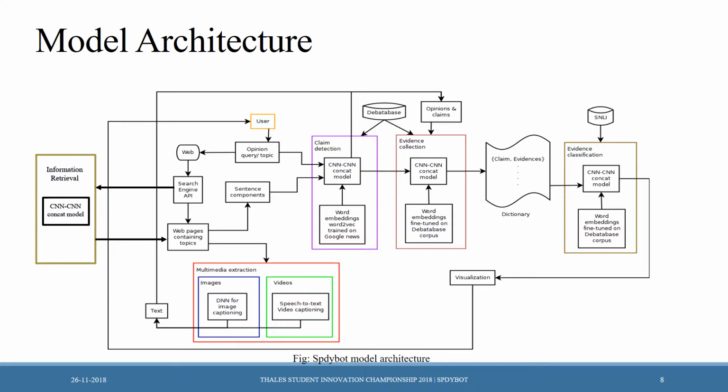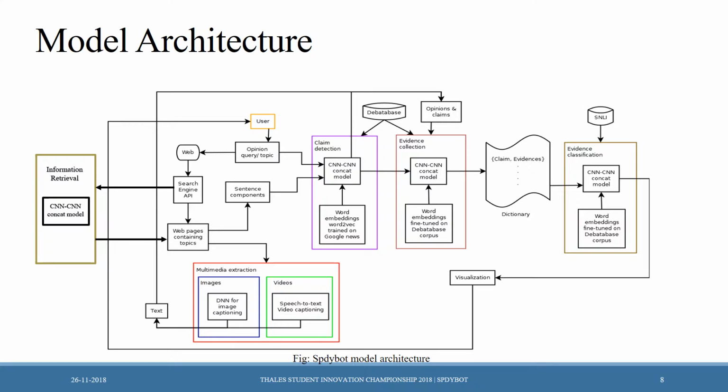For images, we will be using a deep neural net for image captioning, whereas for videos, a video transcript is generated through speech-to-text conversion. Also, as an advanced technique, we can do video captioning when there is not enough speech. For text mining, each sentence component is parsed from web pages. Both the multimedia transcript and text data are passed to the next module, which is trained to detect if a certain sentence is a claim or not.